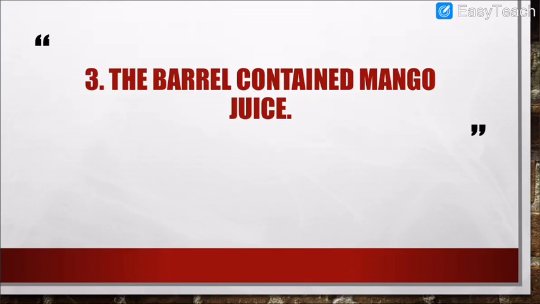Next. The barrel contained mango juice. Now this is where you have to think about the lesson what you have understood. You know that Hans had a cellar in his house, means underground room, and there you know that he used to keep the barrels. And when I was explaining you this lesson in that lecture, I have displayed how originally a barrel looks like, how originally a cellar looks like, and everything necessary for you. So the barrel contained mango juice in the story. If you remember the story, you will be able to answer this.